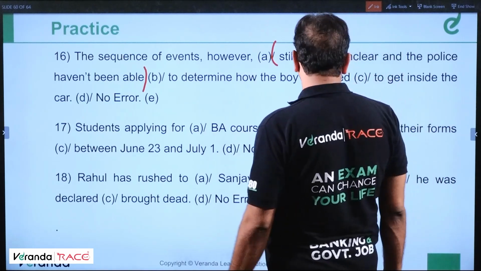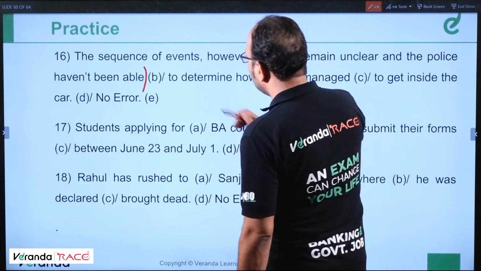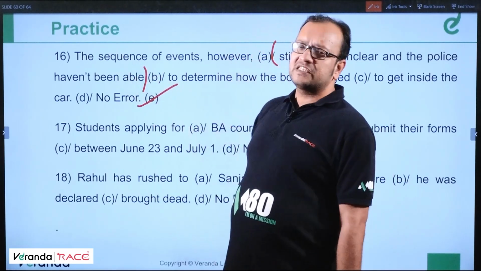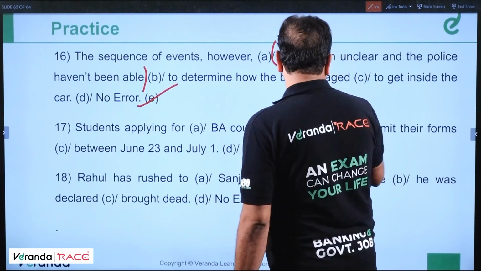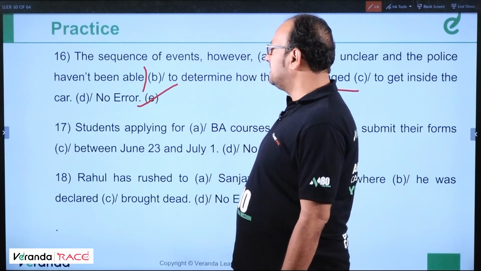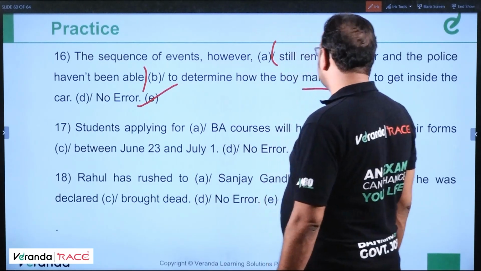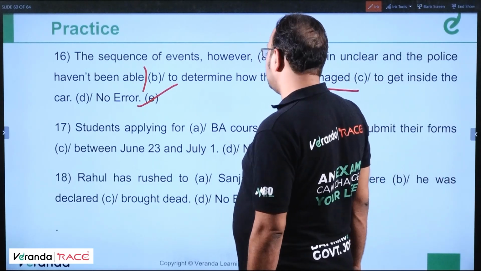This is fine, no problem in that. And the police haven't been able to determine how the boy managed to get inside. No error, because in any case, present perfect can be followed by past simple. Because the past simple is managed. So it can be preceded by present perfect. Clear?